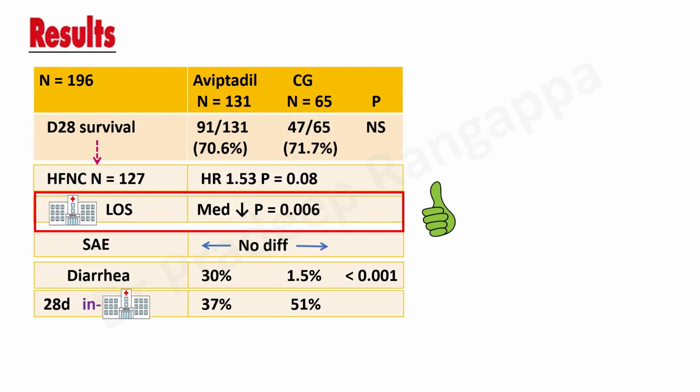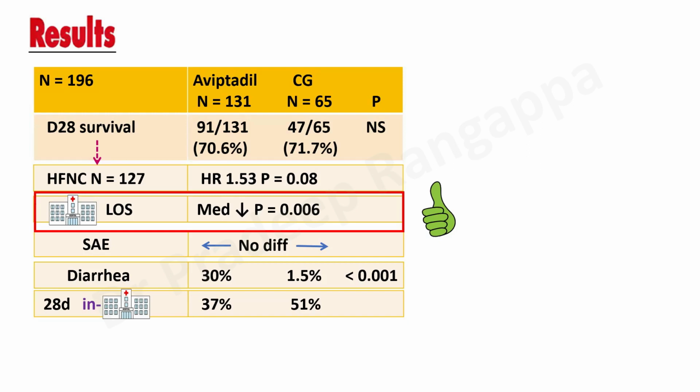It was less in Aviptadil as compared to the control group. So this was the second trial, which is a preprint, which showed, as you see, any trial for that matter, even if you looked at the Merrick's cocktail, now all these trials are by Youssef et al. So small trial, you take huge statistical significance.